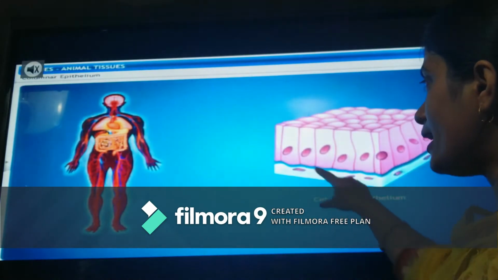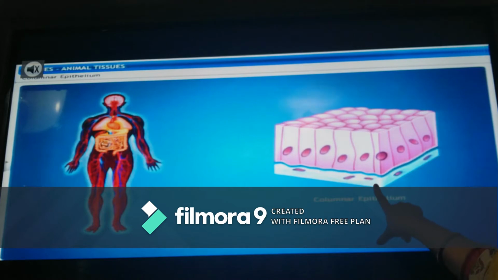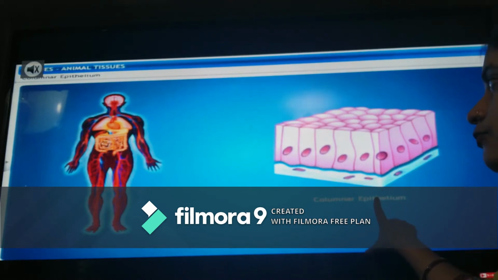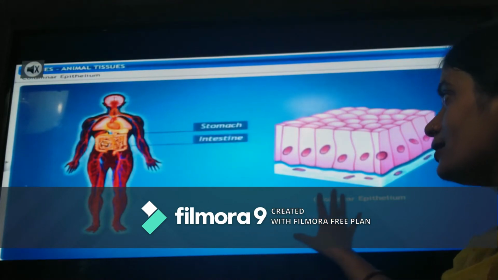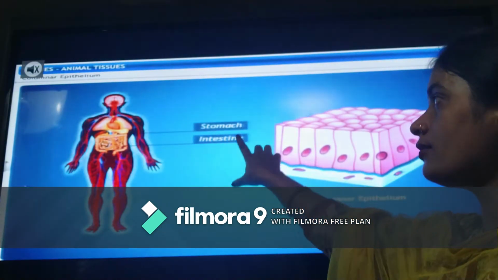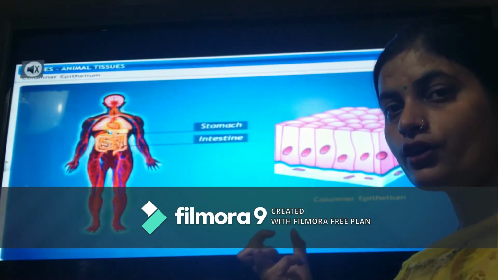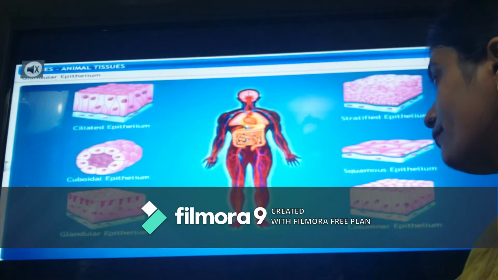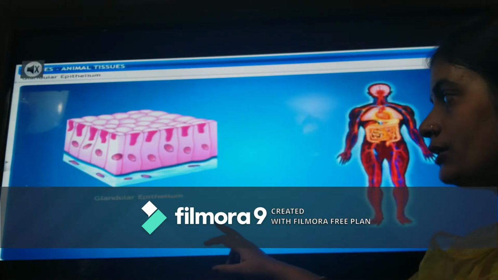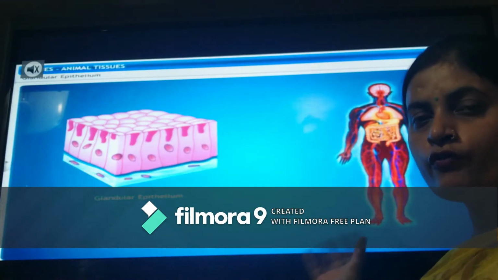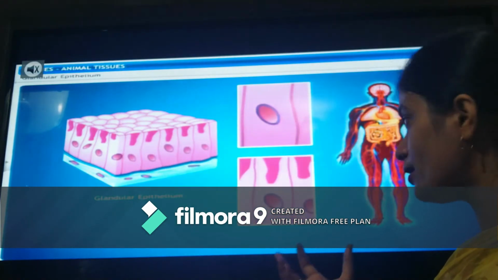Then is the columnar, which has elongated cells resting over the basilar membrane. These tissues are found in different organs of the body, such as the stomach and intestine. In the stomach and intestine, which function is done? Generally the function of absorption is done. Then the next one is the glandular epithelial tissue, which performs the function of secretion. Let us see where these glands are located and where they are found.